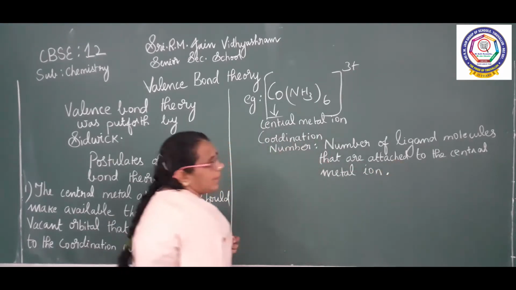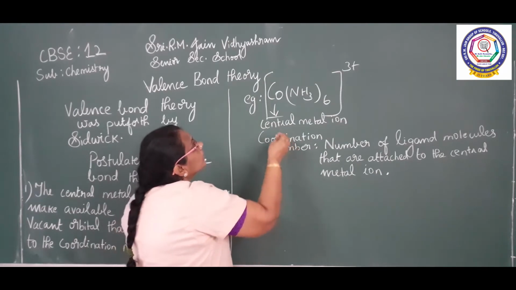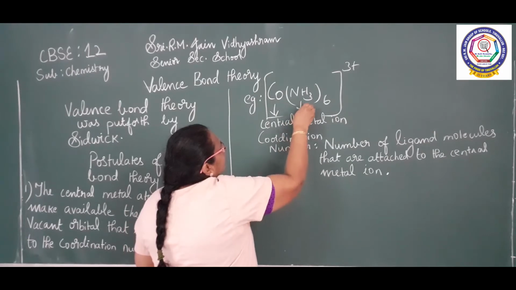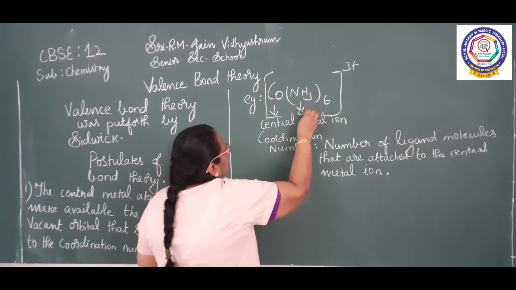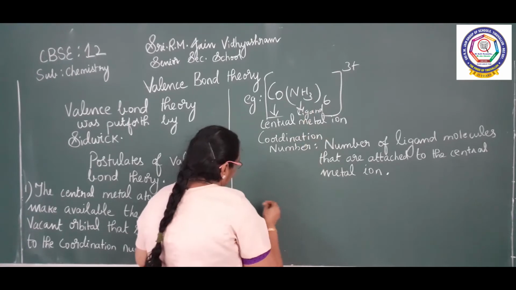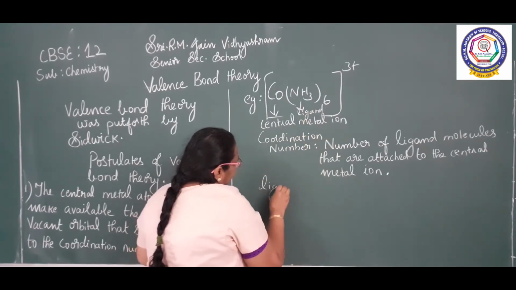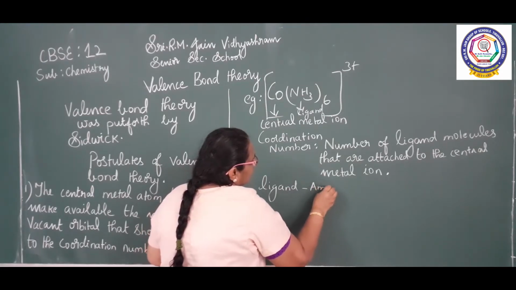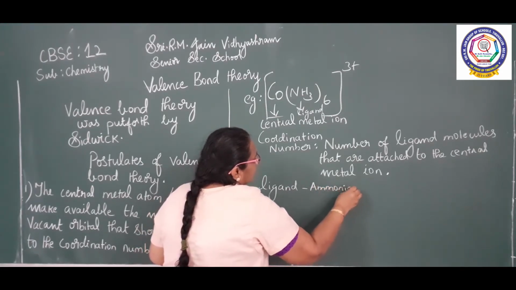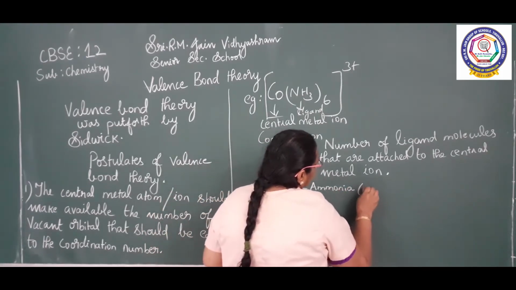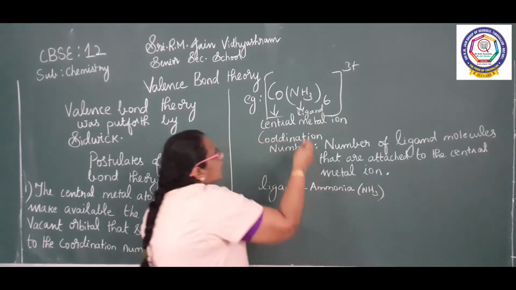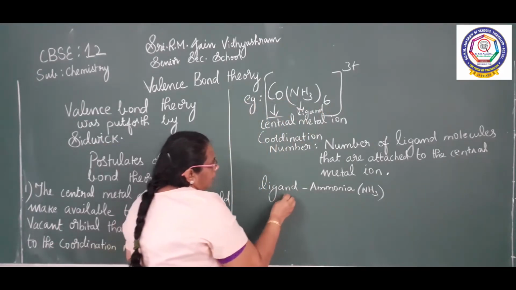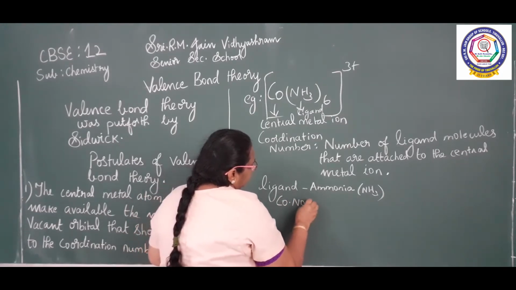So, in this complex, the central metal ion is cobalt. What is the ligand here? The ligand in this complex is ammonia, that is NH3. So there are totally 6 ammonia molecules bonded to the central metal ion, therefore the coordination number is 6.